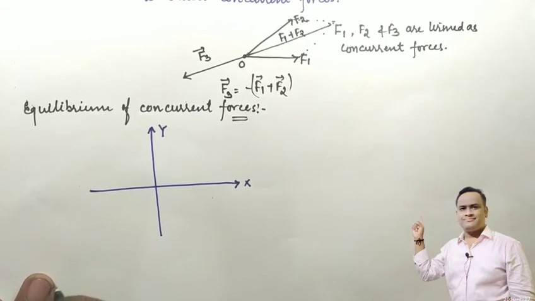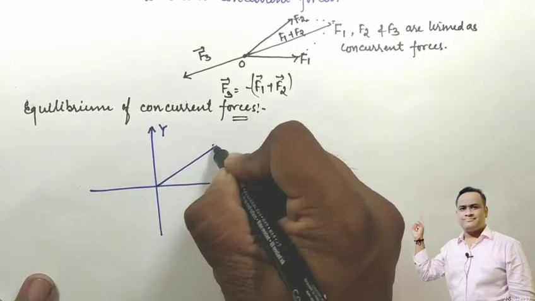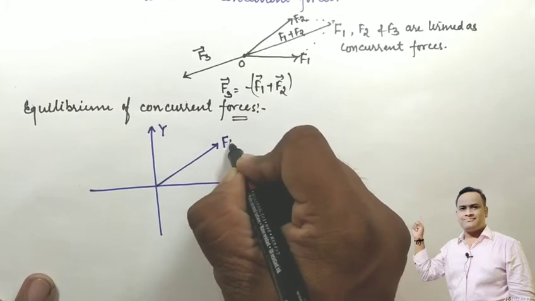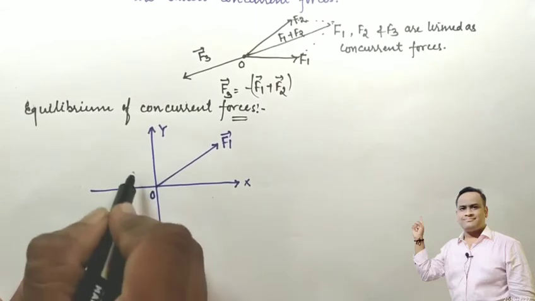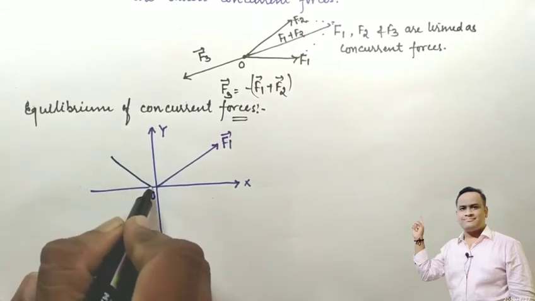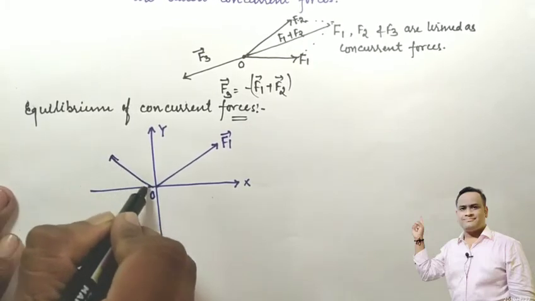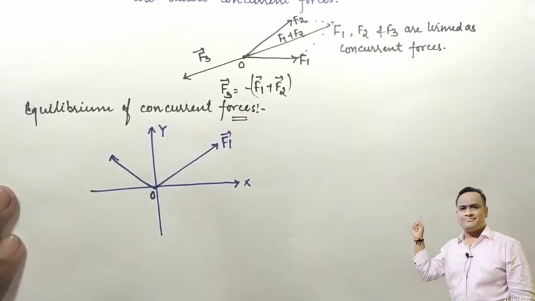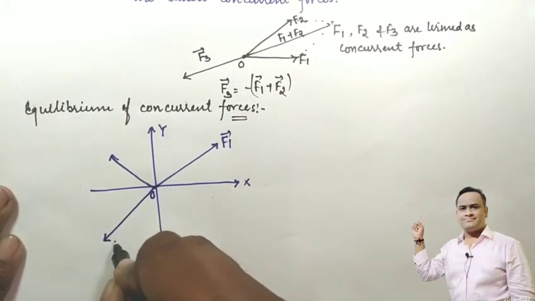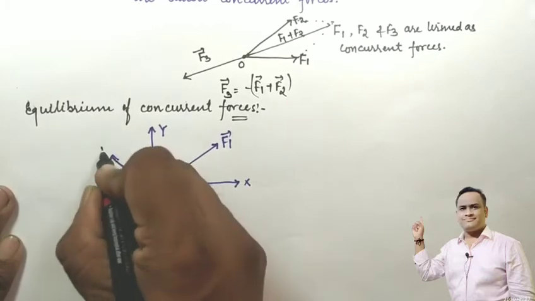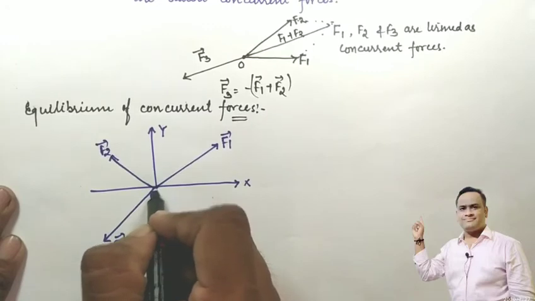A force F1 acts at a point O. The next force F2 acts from the same point, the origin is also O. And another force F3 acts like this. Here the three forces F1, F2 and F3 are acting at the same point.